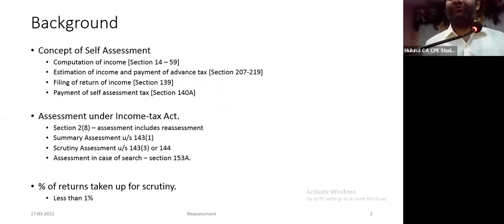Very few returns are selected for scrutiny, less than 1% I am told. There is a summary assessment under 143(1) where they can make prima facie adjustments. But year on year, they are increasing the scope of adjustment under 143(1). And you will be surprised that you're receiving notices for disallowing claim under section 80P(2)(d) in case of cooperative housing societies. There are 10A, 10B deductions, 10AA deductions are getting disallowed. 115BAA, this is a major point right now. Since you have not filed your Form 10-IC within the due date of filing of return of income, therefore 115BAA claim has been rejected. You are taxed at 30%, and in some cases even MAT has been charged, and a huge demand has been created. So everything is happening in 143(1),